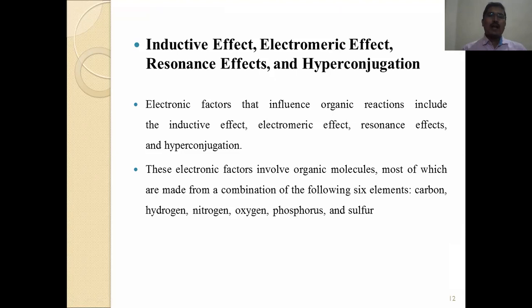Electronic factors that influence organic reactions include the inductive effect, electromeric effect, resonance effect, and hyperconjugation. These electronic factors involve organic molecules, most of which are made from a combination of the following six elements: carbon, hydrogen, nitrogen, oxygen, phosphorus, and sulfur.